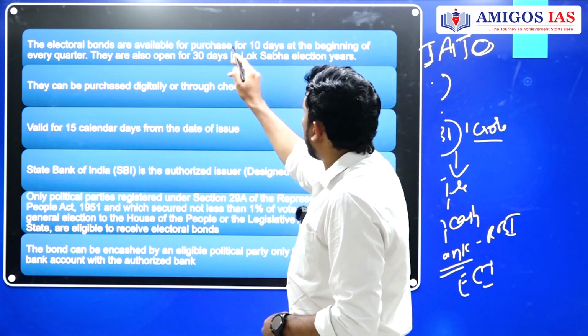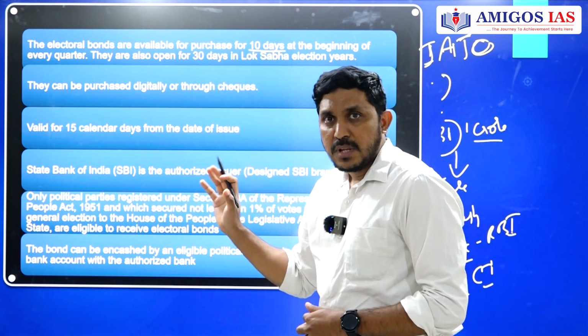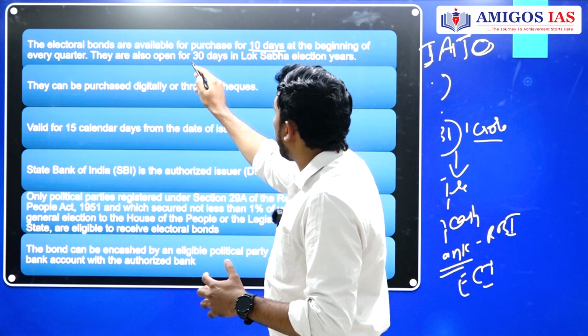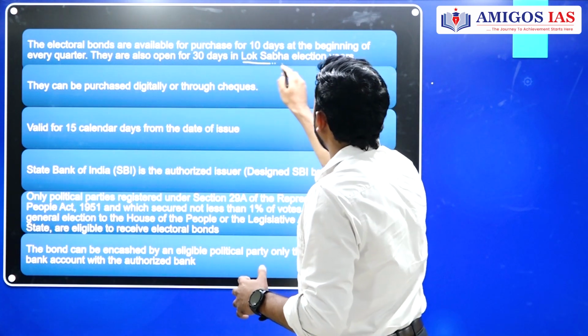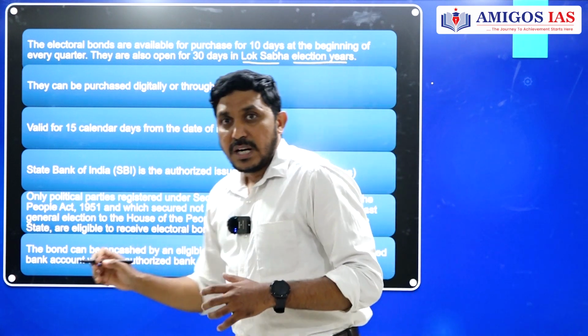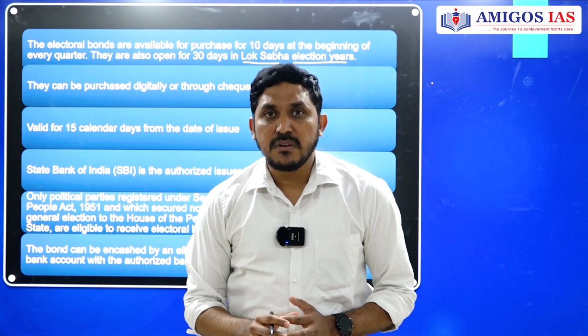And see here, for 10 days at the beginning of each quarter, they are available. During election times, they are open for 30 days. 30 days in Lok Sabha election years, that much time is given, not 10 days. During election years, 30 days is given.